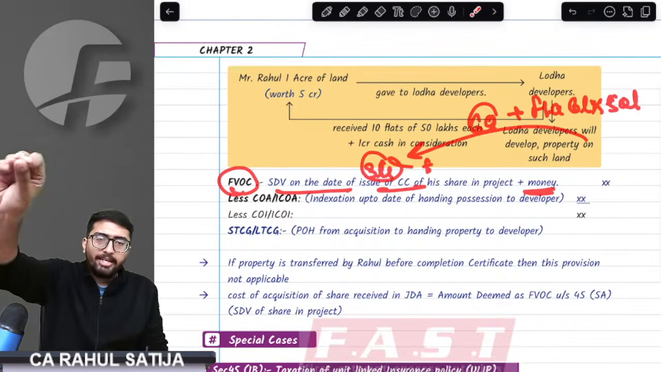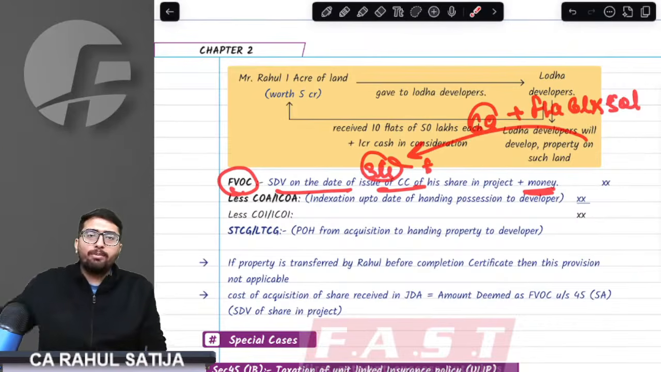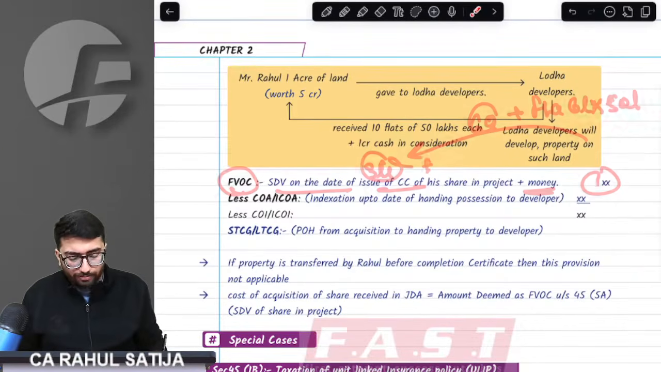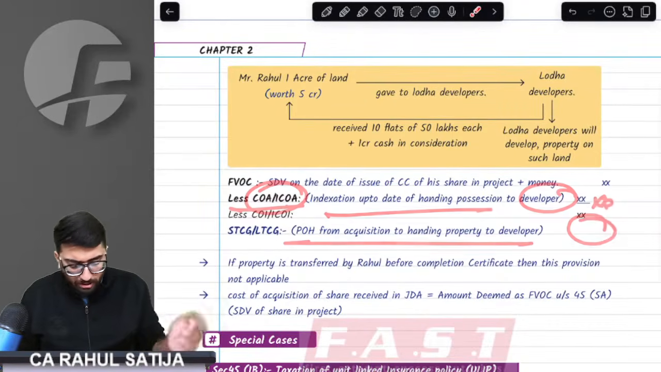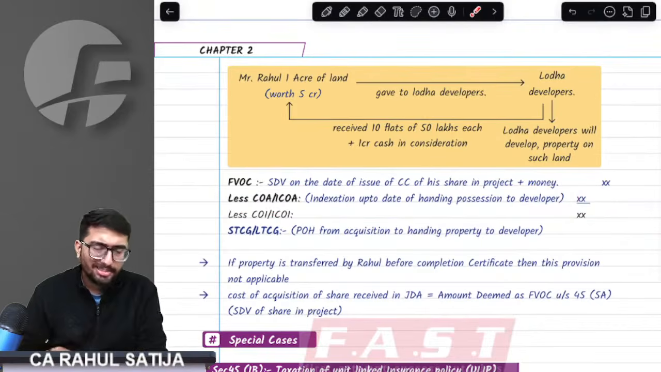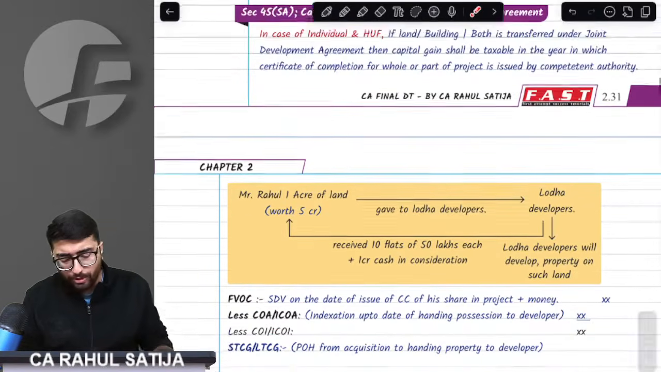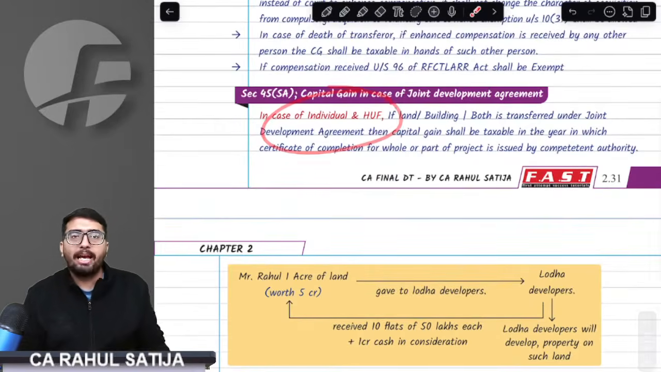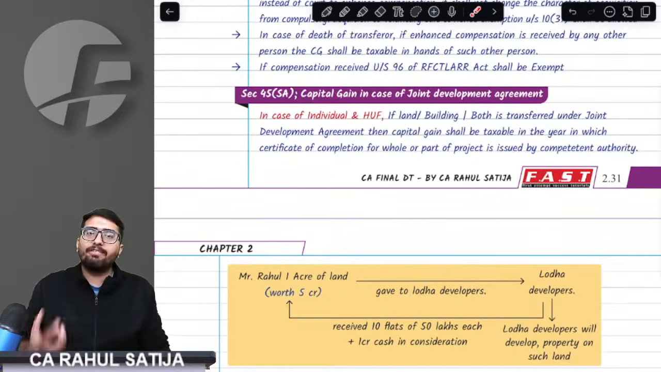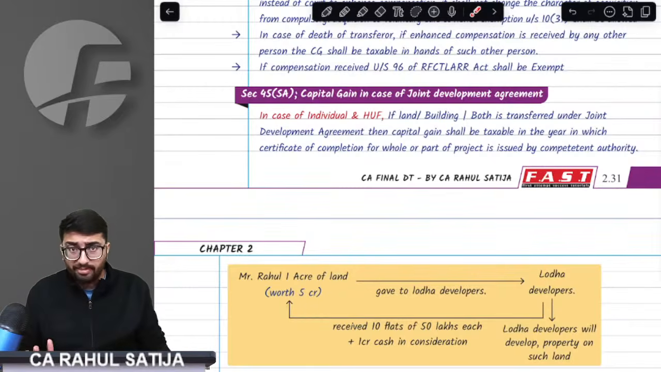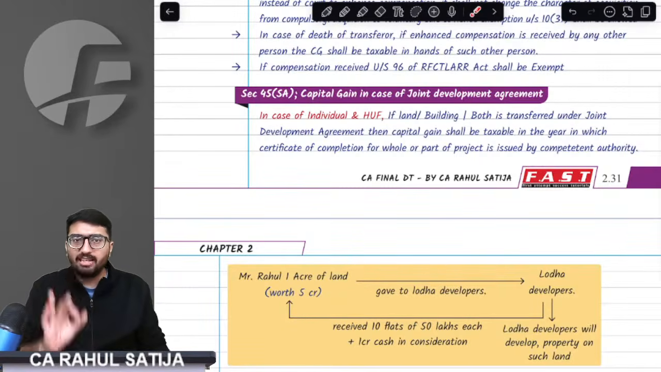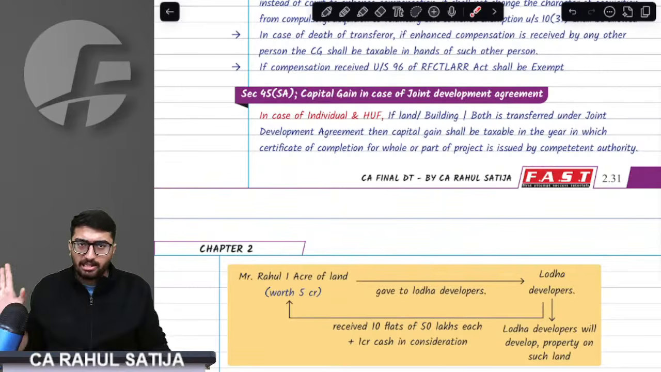So whatever money I get and whatever the SDV I get, adding both of them will give me the full value of consideration. Minus cost of acquisition and cost of improvement, and this will give me long-term or short-term capital gain. There are three really important pointers in this provision. First of all, this section is only applicable to individual HUF. If you are an individual HUF who transfers this property, then only this benefit is given to you, not to anybody else.